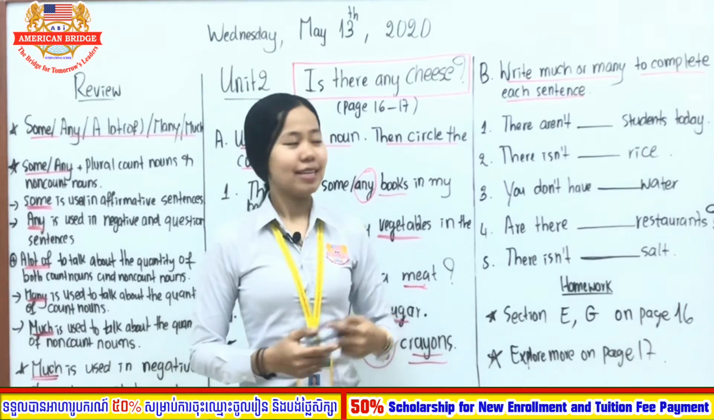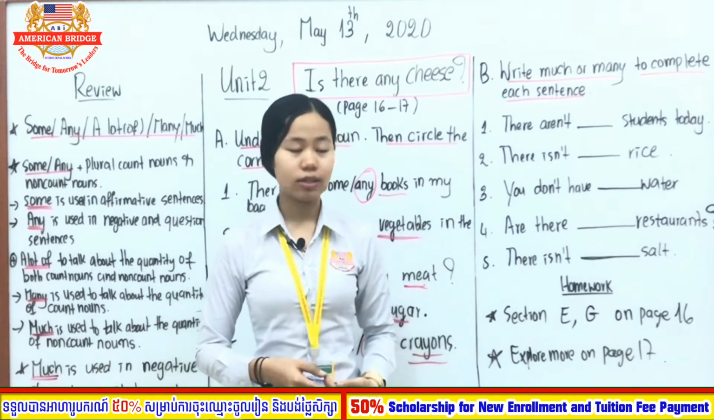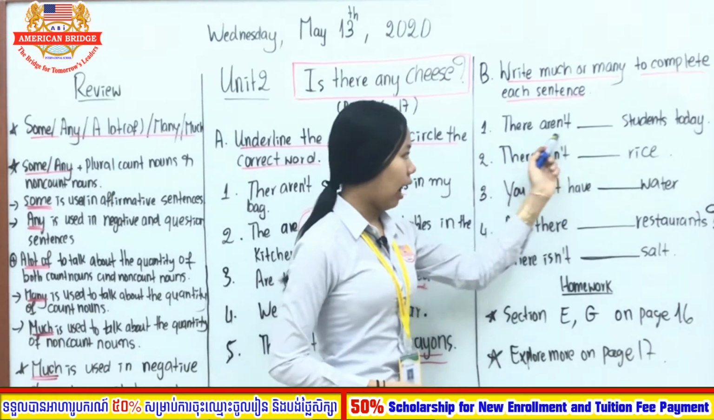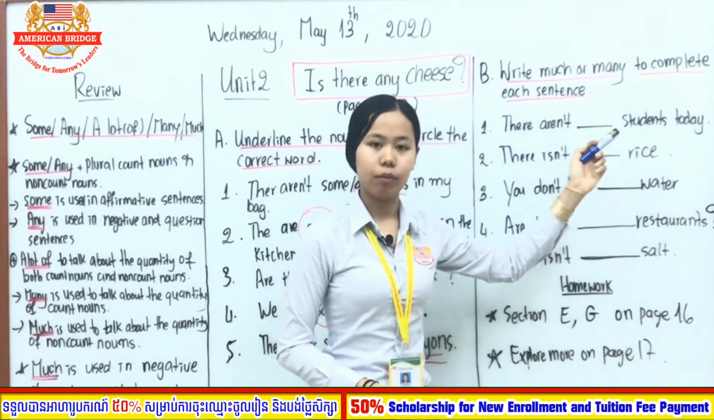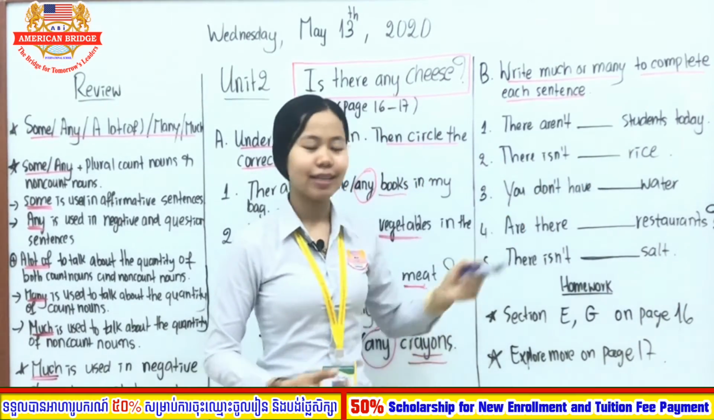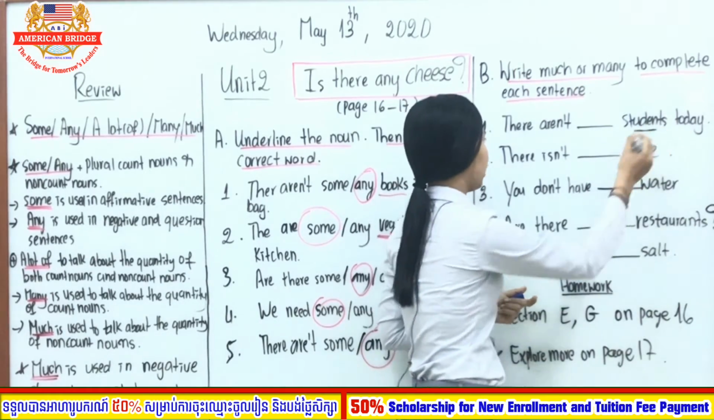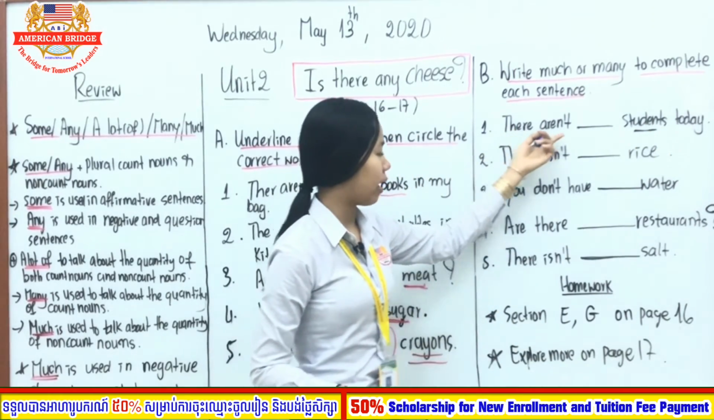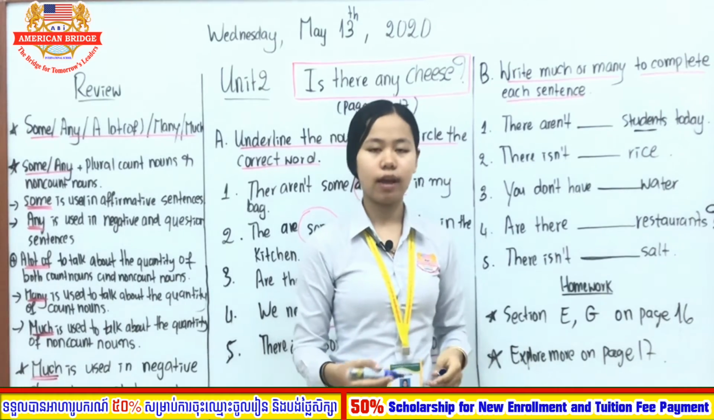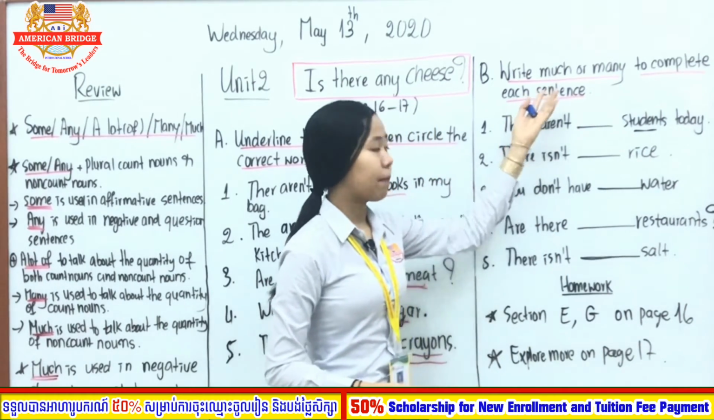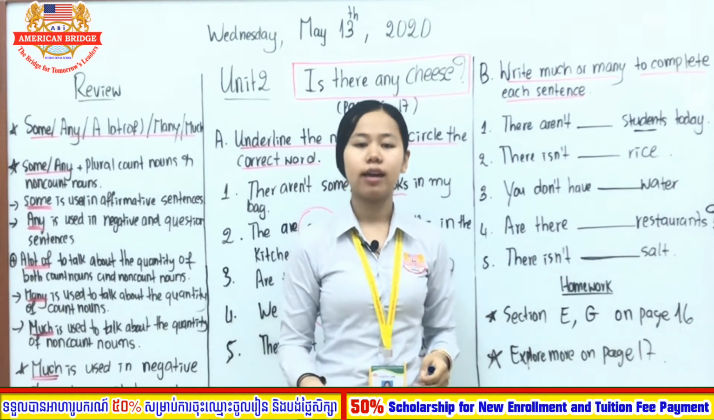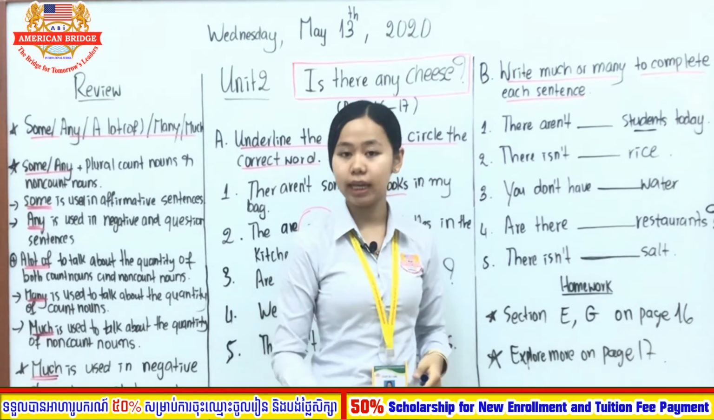Wow, very good. So now let us check the answer all together. So number 1, there aren't much or many, everyone. You need to look at the noun first. In order to get the correct answer, you need to look at the noun. So there aren't students, and you all already know that we use much with the non-count noun, while we use many with count noun.